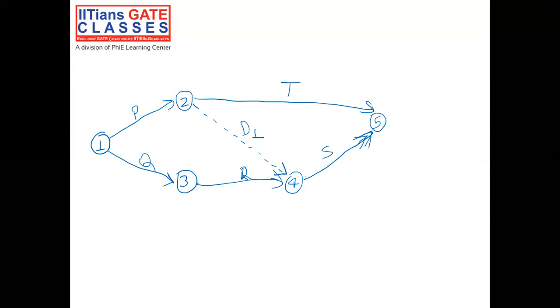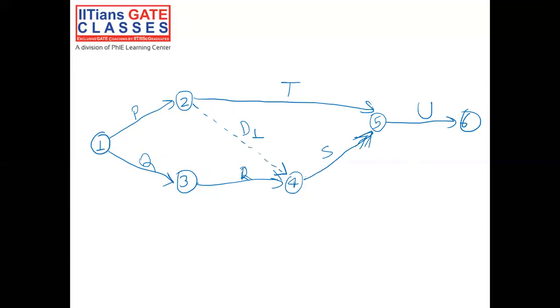Now the last is activity U, which has the immediate predecessors T and S. So this is 6 and this is activity U. So now we have our network diagram.